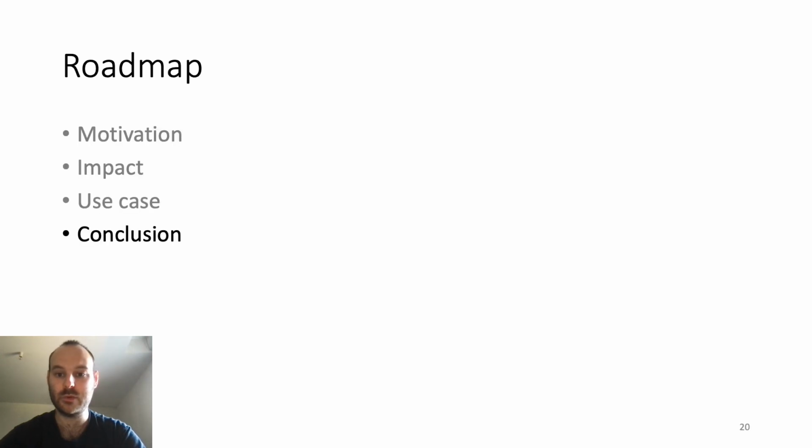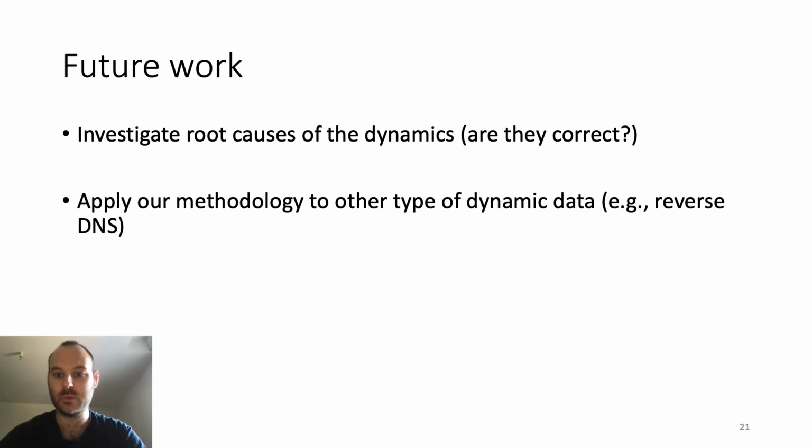In conclusion, we will explain our future work and sum up the takeaways. An interesting future work would be to better understand how MaxMind finds the location of IP addresses and what is causing geolocation dynamics. Particularly, it would be interesting to know if the dynamics are real or due to MaxMind. We set up a methodology to perform a longitudinal study of the dynamics over time. It would be interesting to apply it to other types of dynamics, such as reverse DNS, for instance.